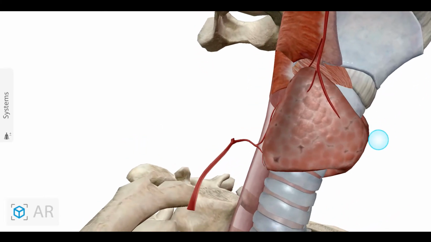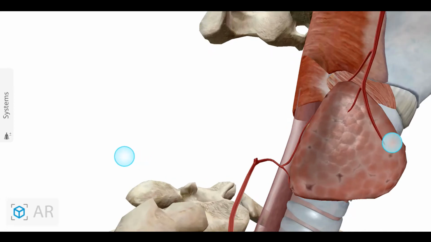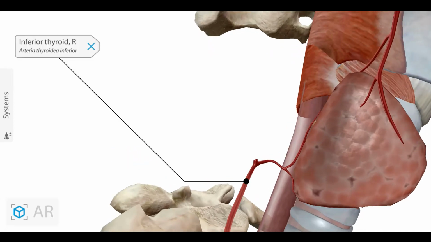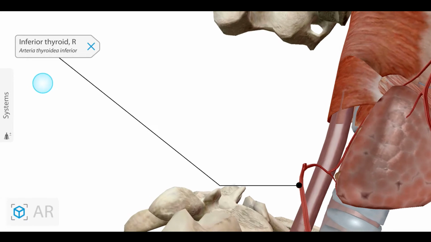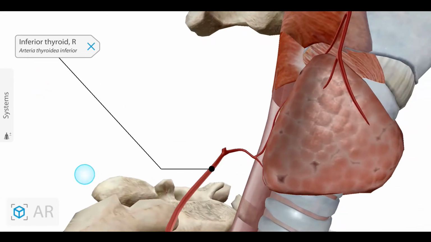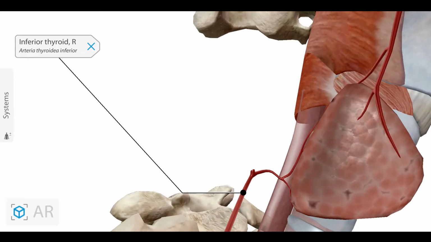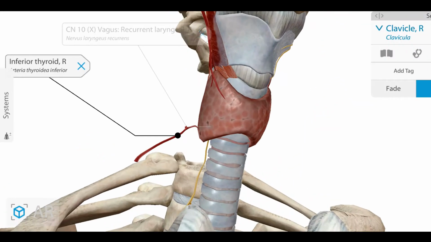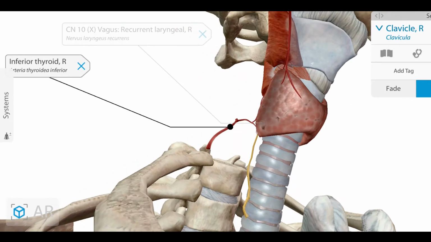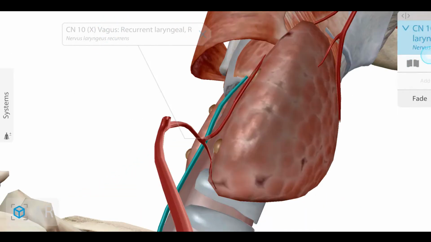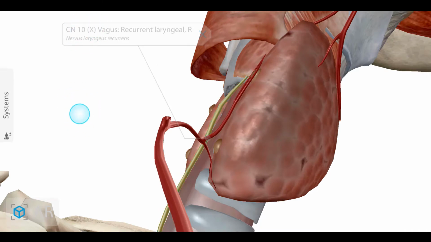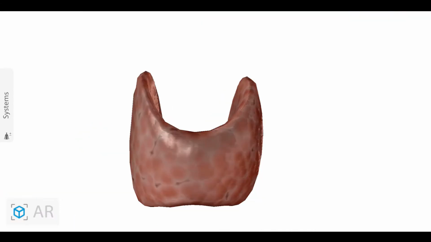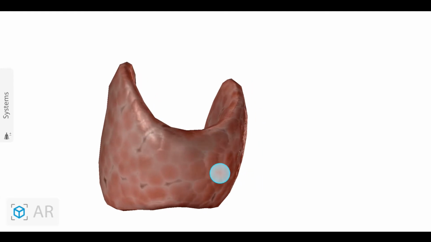The inferior thyroid artery is limited to the base of the thyroid gland. So this artery is the inferior thyroid artery, which is limited to the base of the thyroid gland. And one more structure is there, the recurrent laryngeal nerve. So the base is also related to the recurrent laryngeal nerve.